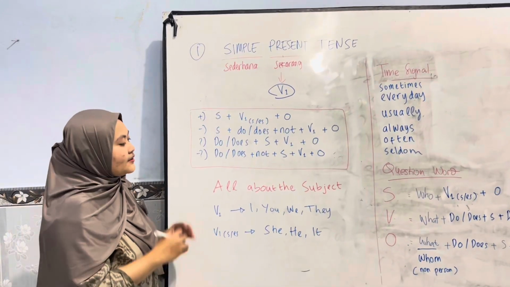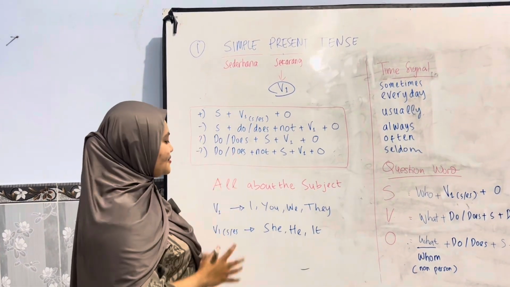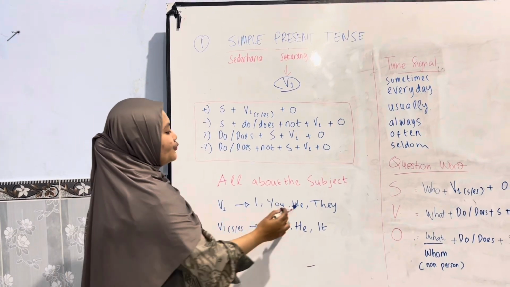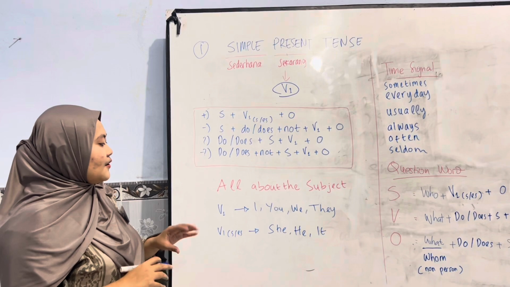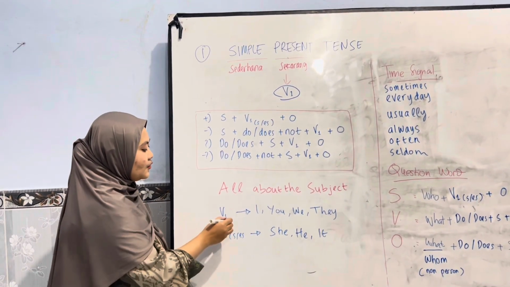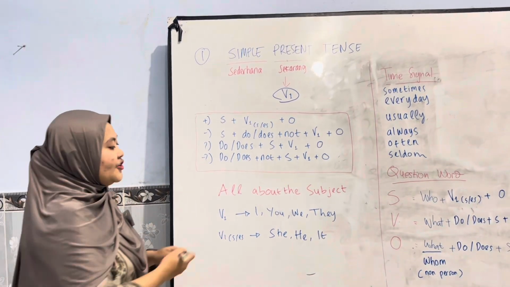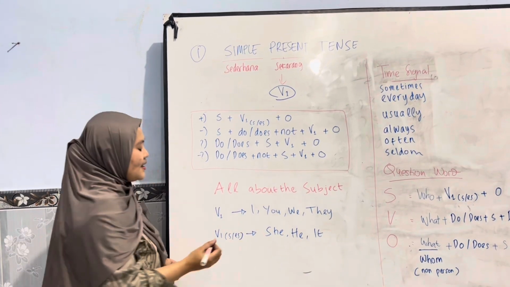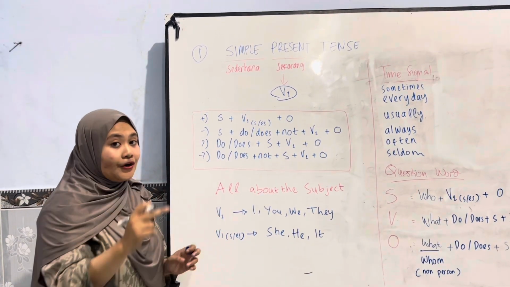So I want to tell you about the use of subjects in simple present. For the subjects I, we, you, just read or spell the verb without s or es. But when the subject is she, he, or it, you must add s or es to verb one.